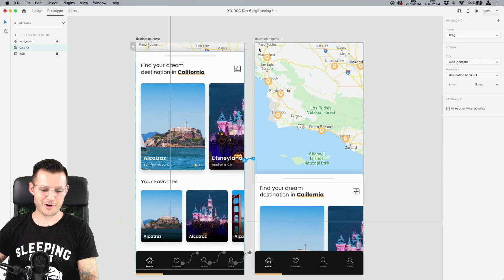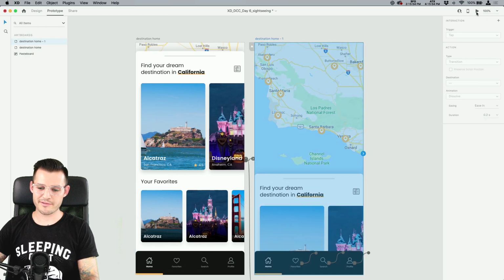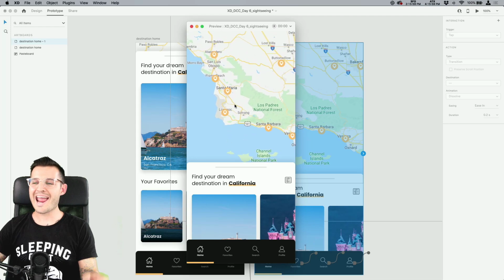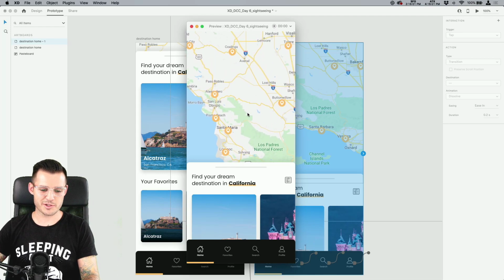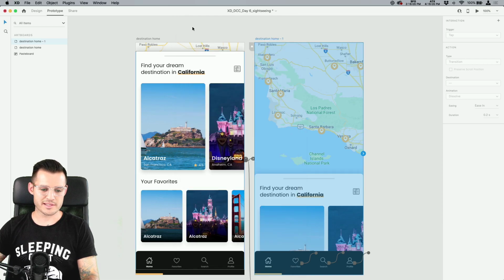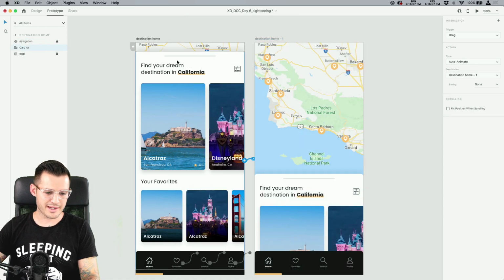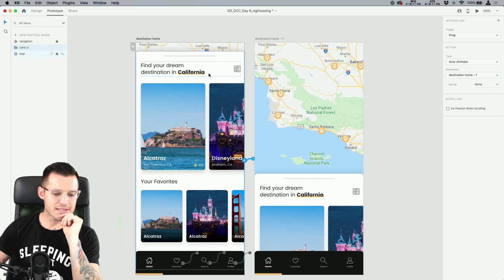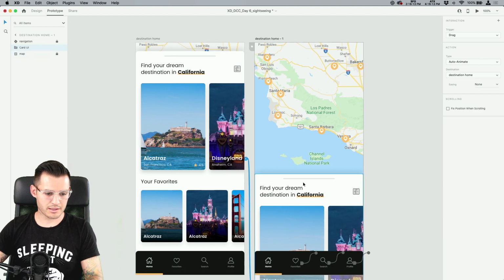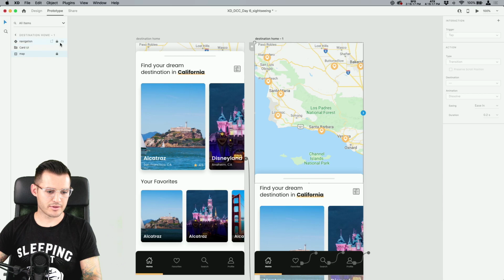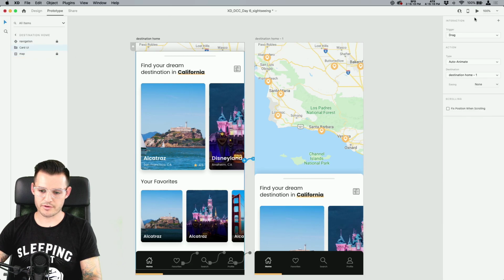This is the map of the area where you live. Well, what's pretty cool is we already have some stuff put on that map, and it's already in a scroll group of both horizontal and vertical scroll group. So we can actually scroll around like a large chunk of California and see all of these little destinations, which is pretty cool. But right now, we're trying to figure out why this is not wanting to move around, and I don't know why that is. It kind of worked for a second.